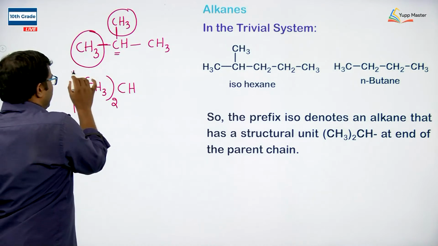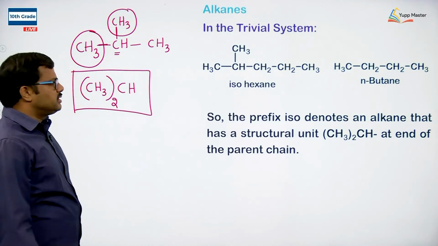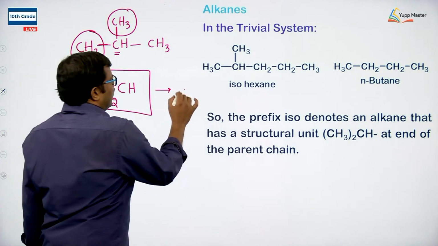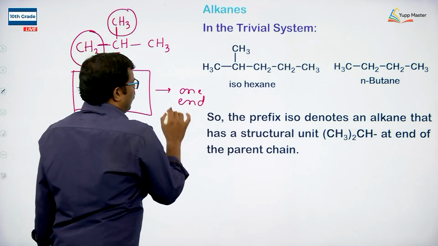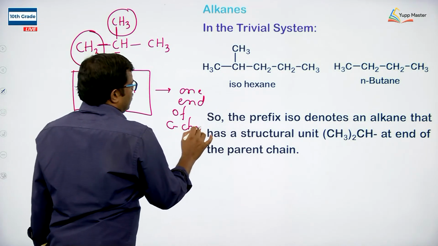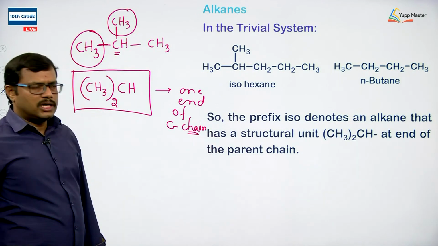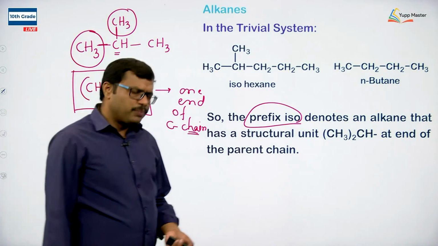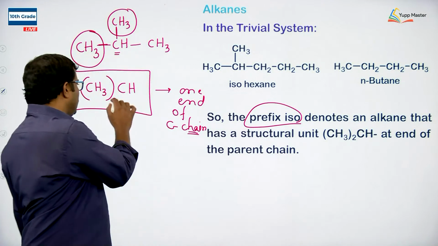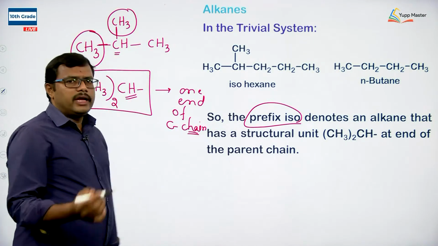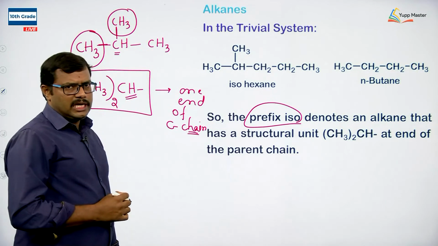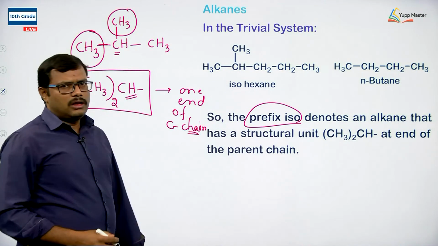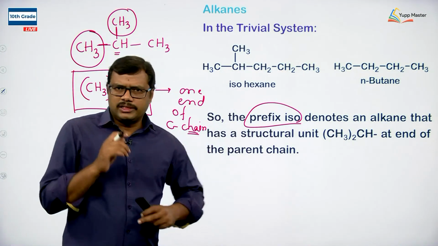If this structural unit is present at one end of the carbon chain, then for that compound we use the prefix iso. So the prefix iso is used for an alkane which contains the CH3 taken 2 times CH structural unit at one end of the carbon chain and no other substituents are present on that carbon chain.